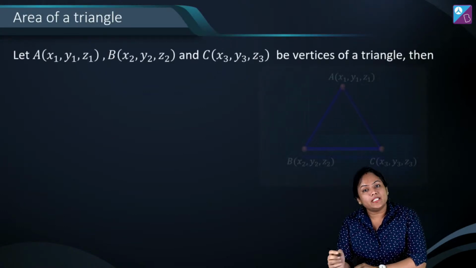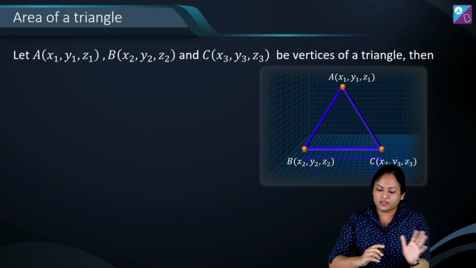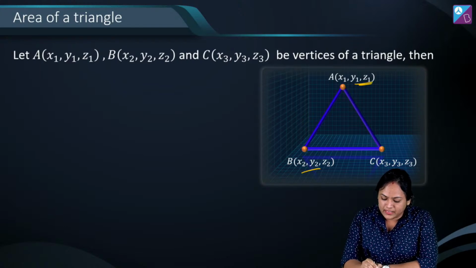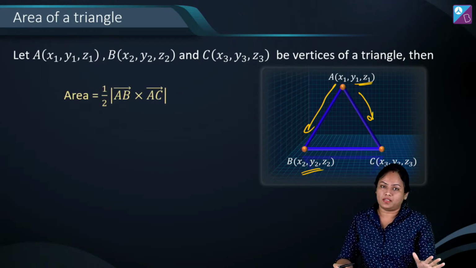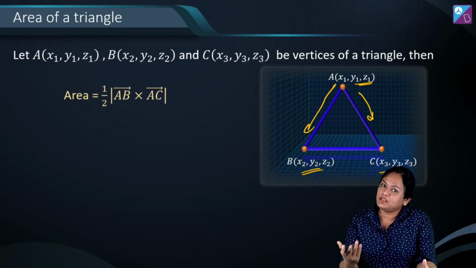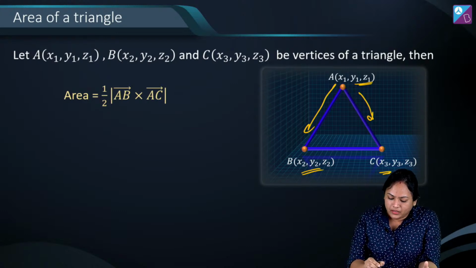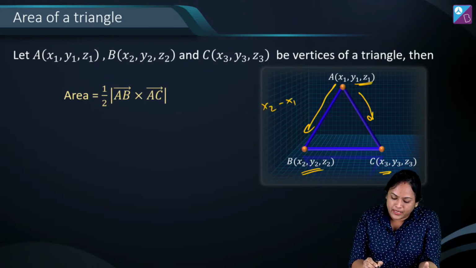Next is area of triangle. Now for area of triangle, you already know the vector approach. If suppose A, B and C are given, we generally find the AB vector, AC vector, and the formula goes as half of magnitude of AB cross AC. And this can be expressed in 3D also, because AB will be x2 minus x1 i cap plus y2 minus y1 j cap plus z2 minus z1 k cap. Alright?